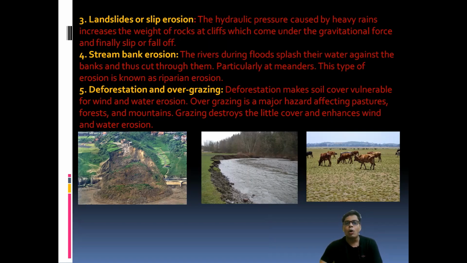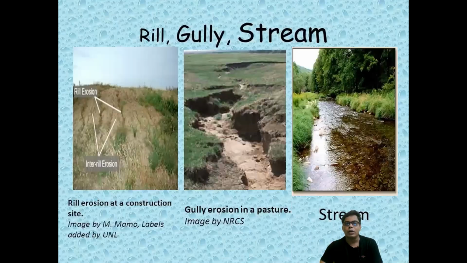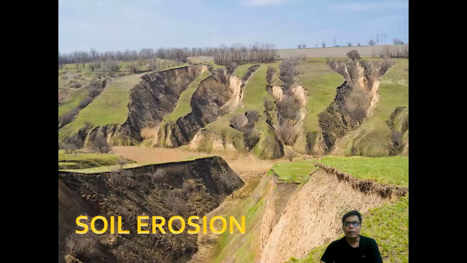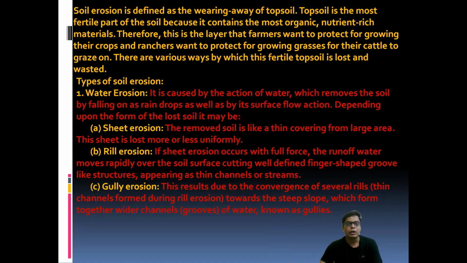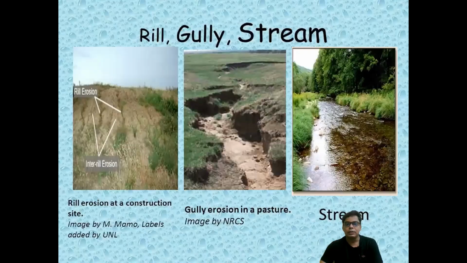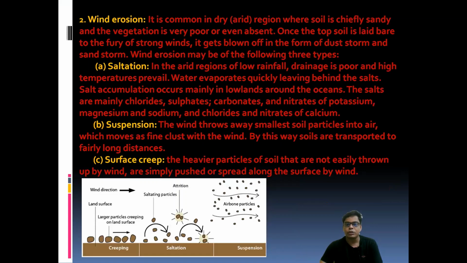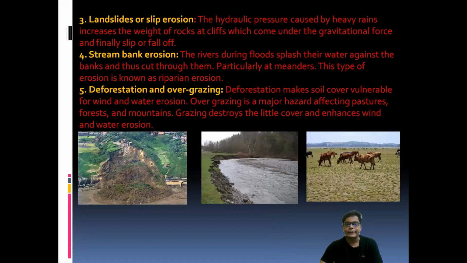So this is all about erosion. We have already discussed the types of soil erosion: wind erosion, then the landslide, stream bank erosion, deforestation, etc.